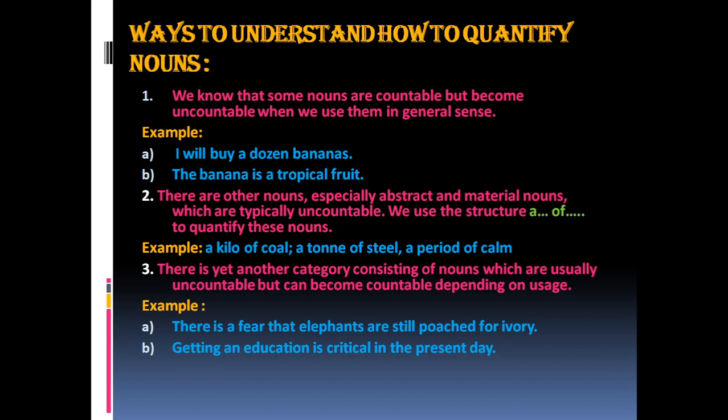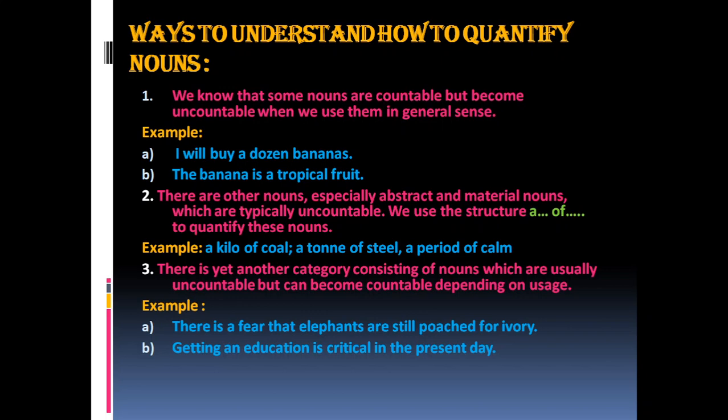For example, I will buy a dozen bananas. The banana is a tropical fruit. So these are the 2 examples of rule 1. Rule 2. There are other nouns, especially abstract and material nouns. What is an abstract noun? It refers to a feeling, state of mind, quality of something which cannot be touched. Okay. What is a material noun?